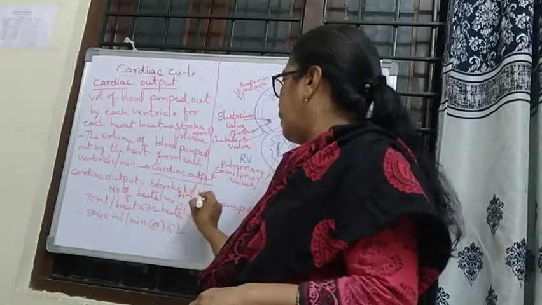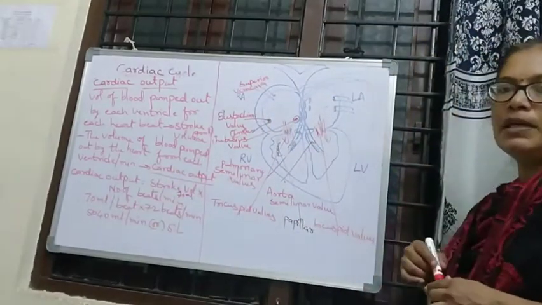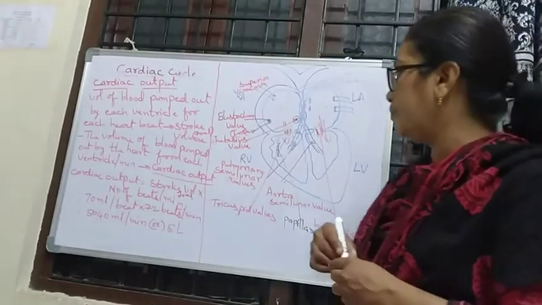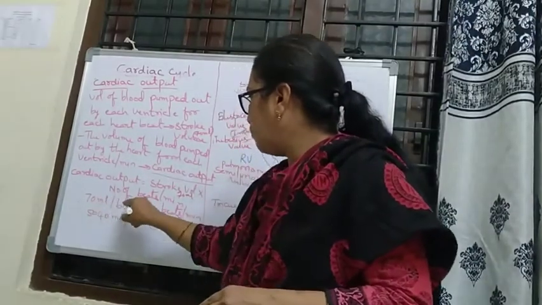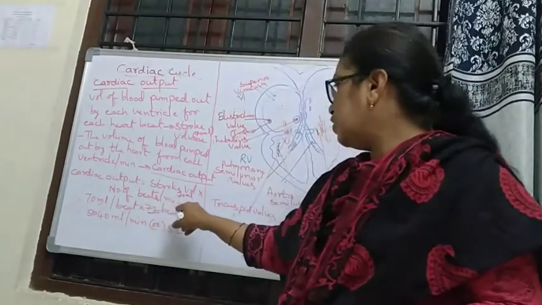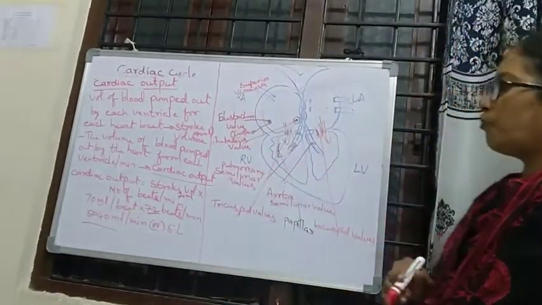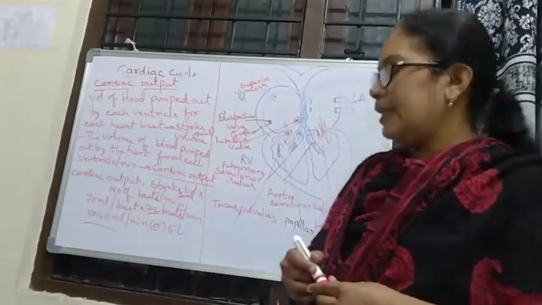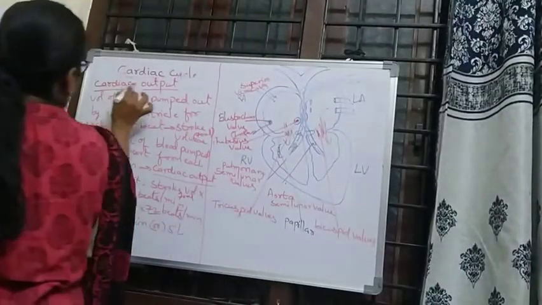That will be 70 ml, and the number of heartbeats per minute. How many times does our heart beat? 72 times. So 70 ml per beat into 72 beats per minute is equal to 5040 ml per minute, or about 5 liters of blood. That is called cardiac output.